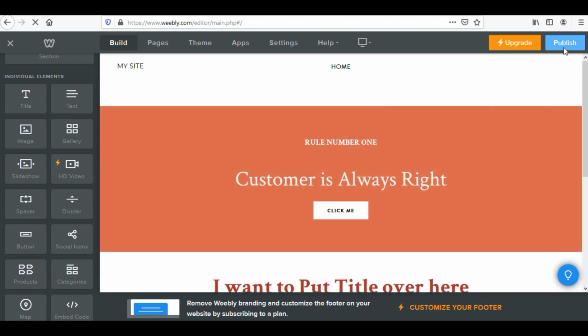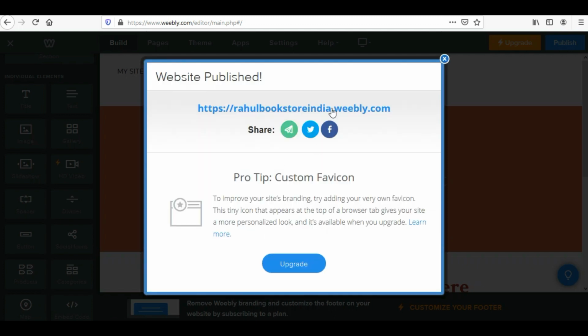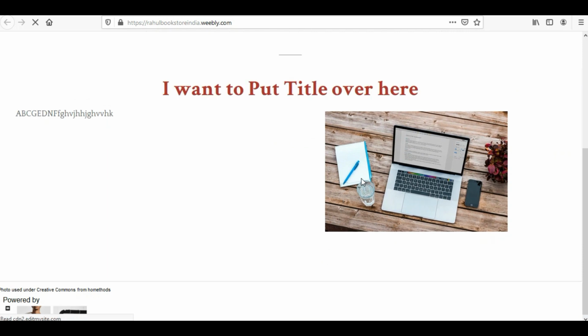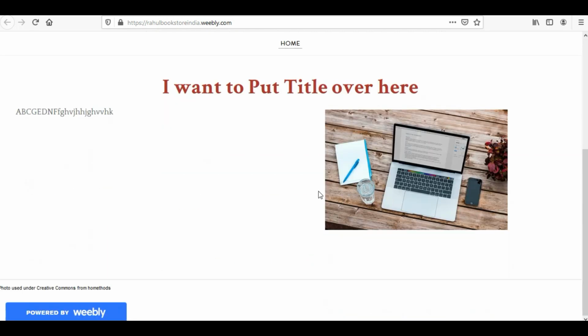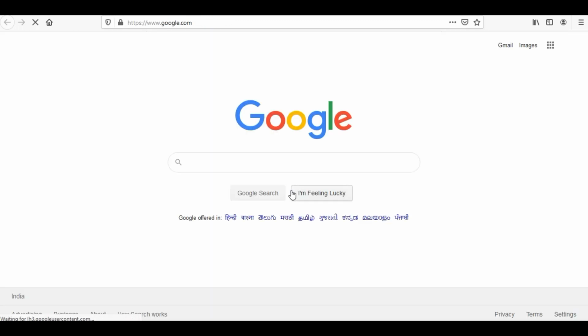Let me just publish this website and let me show you how easy it is. Now it is there. I have clicked on the link rahulbookstore.india.weebly.com, and see, whatever changes I had made, those changes are there. Now if I click over this button of click me, I would be taken to Google. So it is so simple.